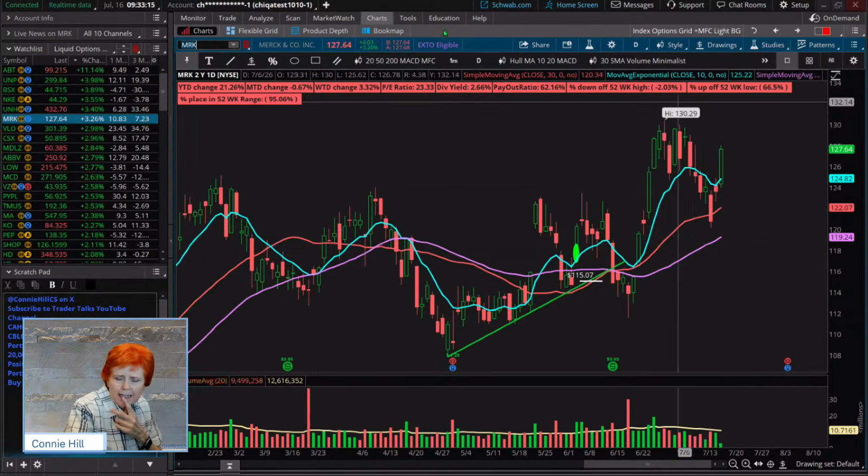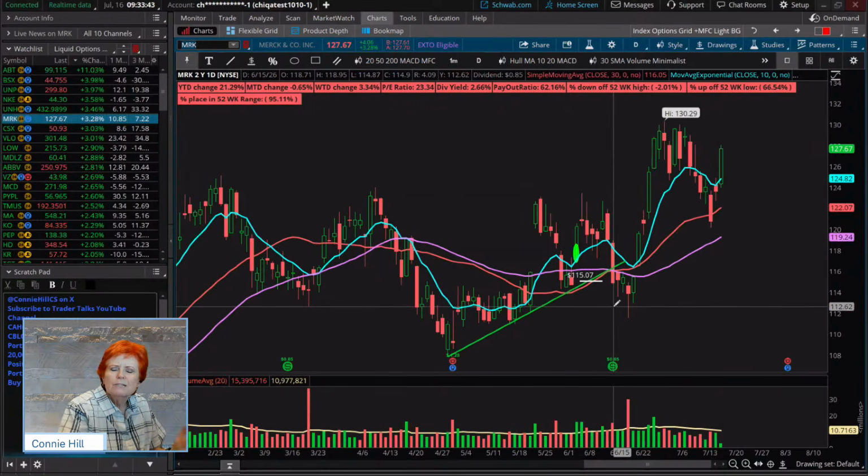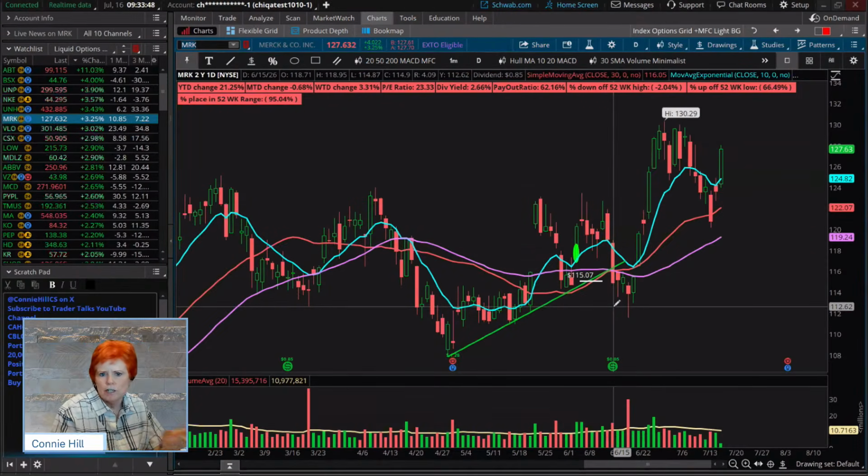Now, the other thing I'm looking at here has to do with my script's 1 month return and 3 month return, to give us an idea: has this thing been flying around on us, or has it been tamer? It has been tamer. Up 7% is nothing to sneeze at over the last 3 months. Maybe right now it's moving a little bit, 10% in 1 month. But generally speaking, over a more measured period of time, it's not like it's up 40, 50%, like some stocks might be.